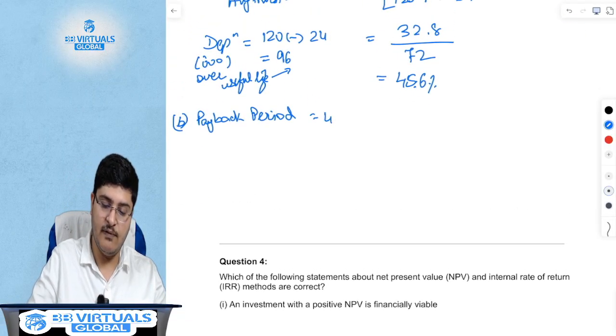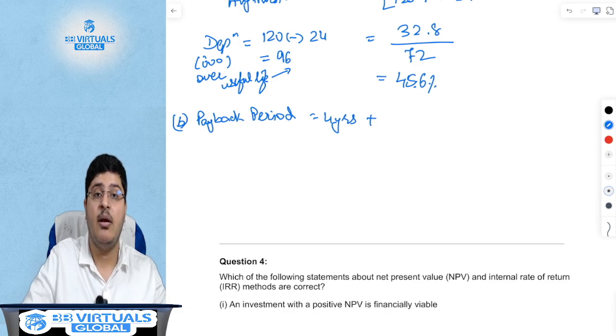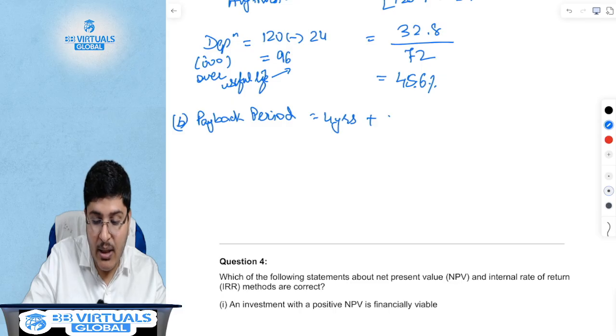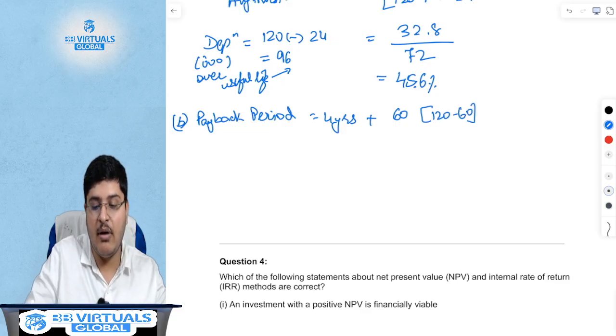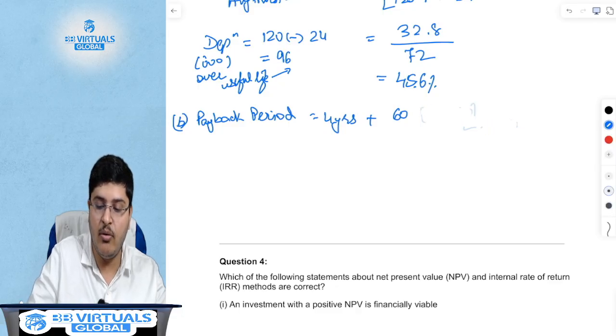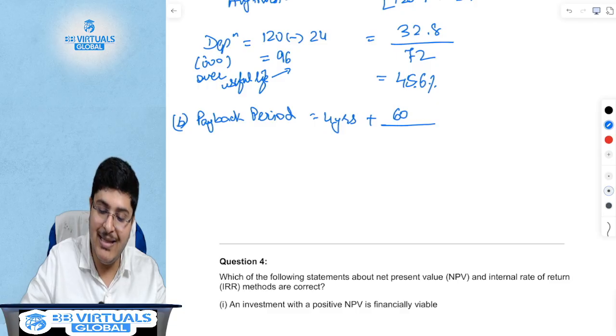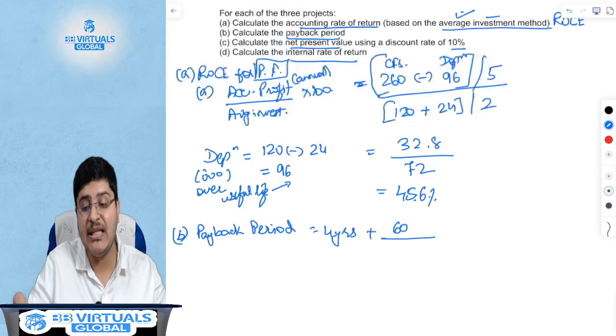So of course, this is 4 years plus. In the 5th year, remember the amount yet to be recovered, which is 60. 60 is nothing but 120 minus 60. What is 60? 15 into 4, 15 rupees per year into 4. So 60 is yet to be recovered. Divide by the cash flow of the last year.